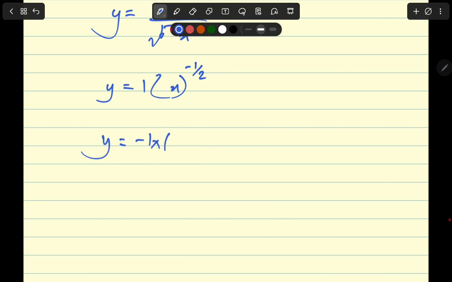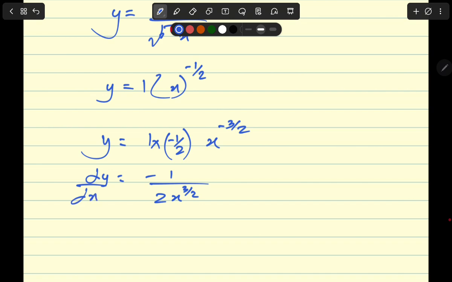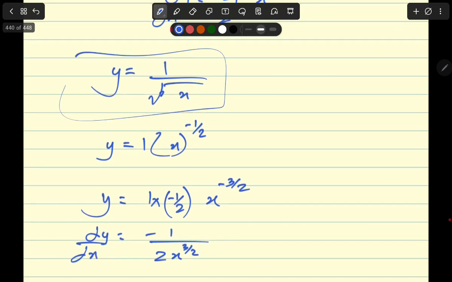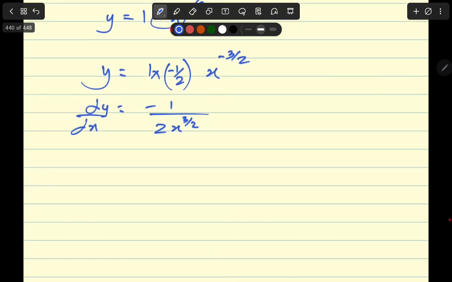So minus 1 times 1 times minus half, and one power gets reduced. So minus half minus 1 is minus 3 upon 2. So the answer is going to be minus 1 upon 2 times x to the power 3 upon 2, which is the derivative of 1 upon under root x, right? Now, these are the common mistakes that students make in fractional and negative power. So everything fits the same power rule, right?